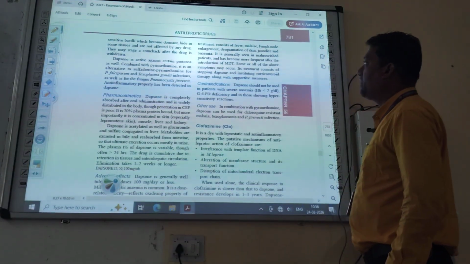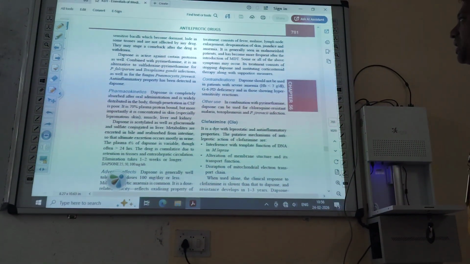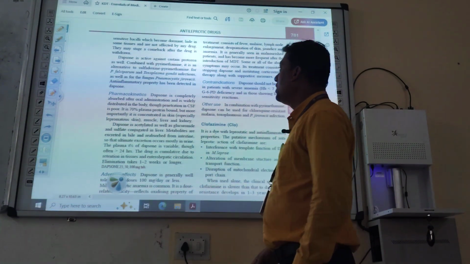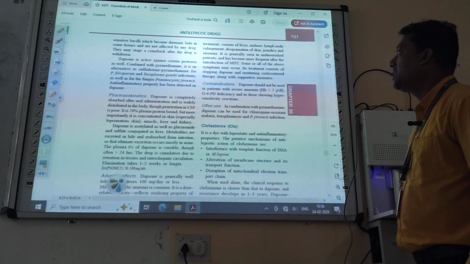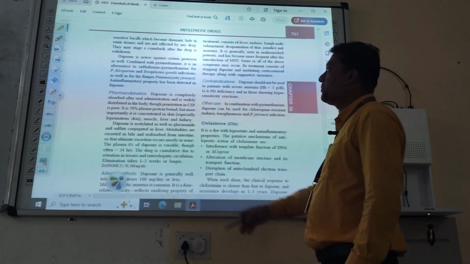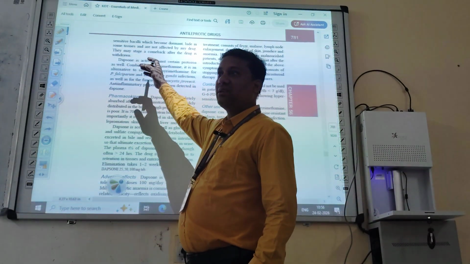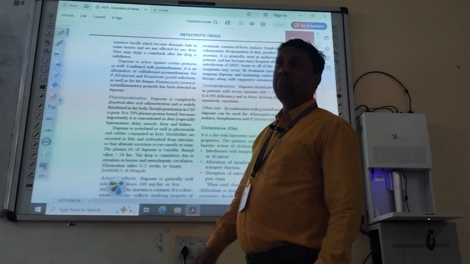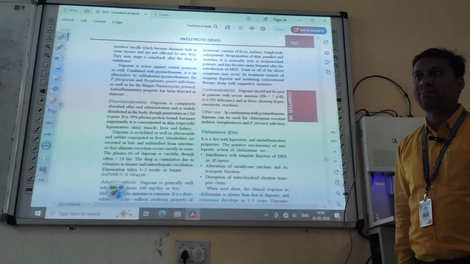Then dapsone is active against certain protozoa as well. Combined with pyrimethamine, it is an alternative to sulfadoxine-pyrimethamine for Plasmodium falciparum. It is antimalarial also, or a preventive for malaria parasites.